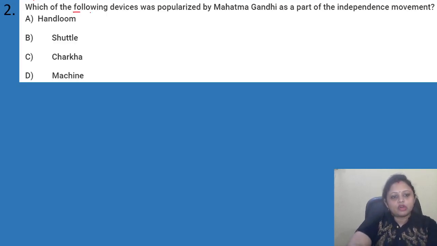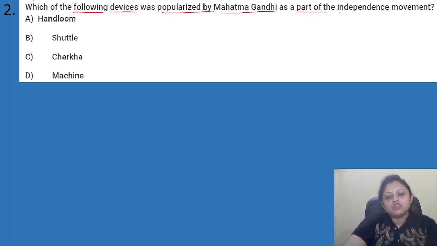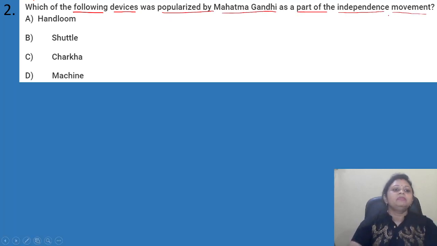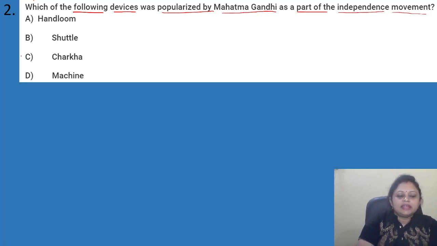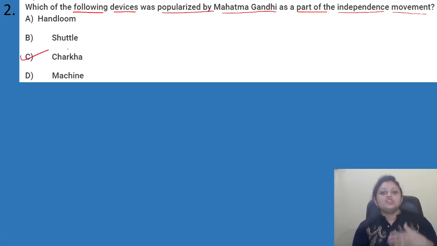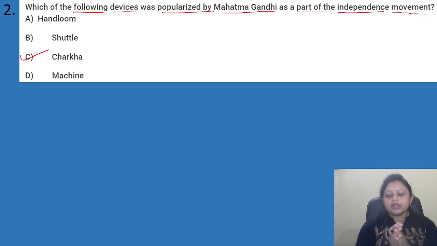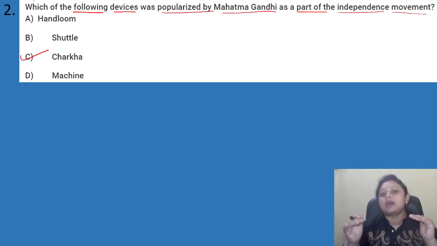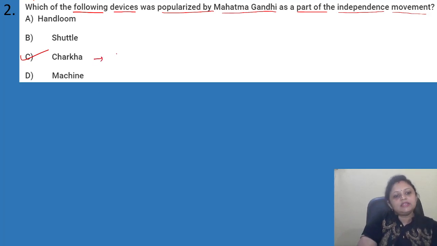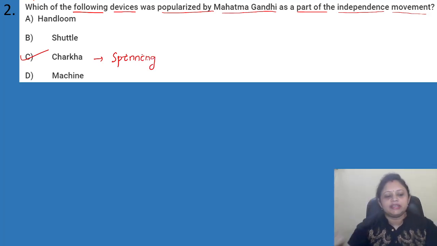Which of the following devices was popularized by Mahatma Gandhi as a part of the independence movement? Okay, options are A, handloom, B, shuttle, C, charkha, D, machine. So here the correct answer is option C, charkha. So Mahatma Gandhi, he was using charkha, which was a part of the independence movement. Okay, and this charkha, it is used for spinning purpose. Okay, yes, preparation of the threads.